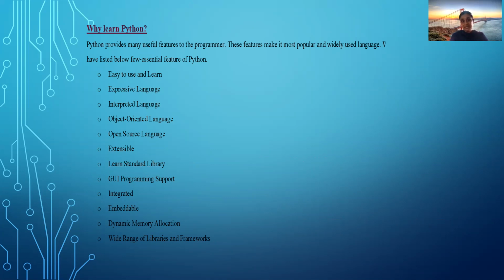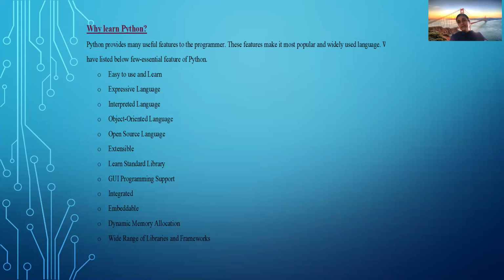Just like that, Python is a language that supports graphical user interface programming. Okay, integrated. It is an integrated programming language, you can embed Python in any other programming language in an easy manner. And dynamic memory allocation. Dynamic memory allocation is nothing but allocating memory at the time of runtime.